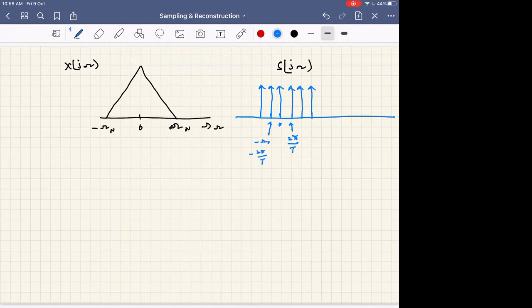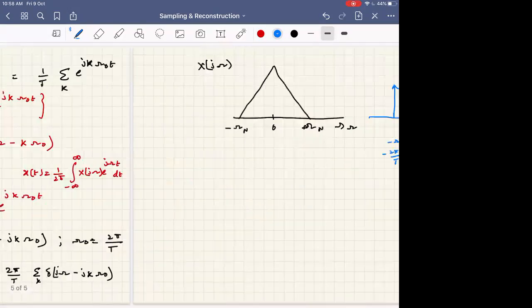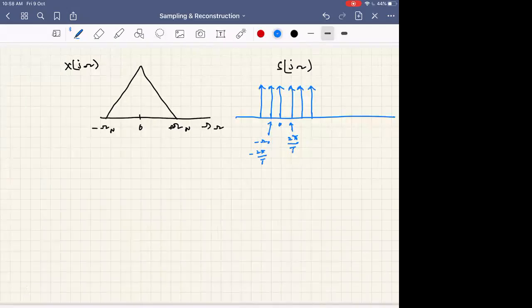So what is the implication of this? Say this is s of t and this is S of j omega. If this capital T is high, what will happen in the frequency domain?